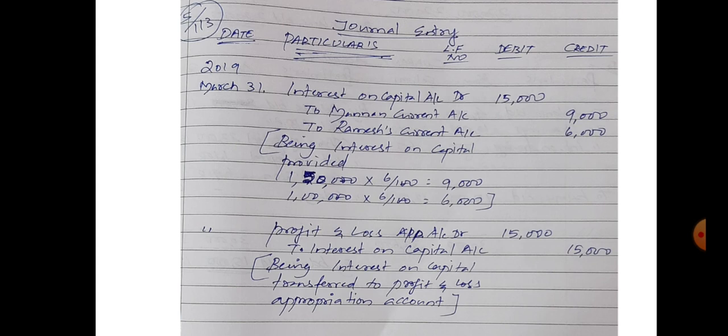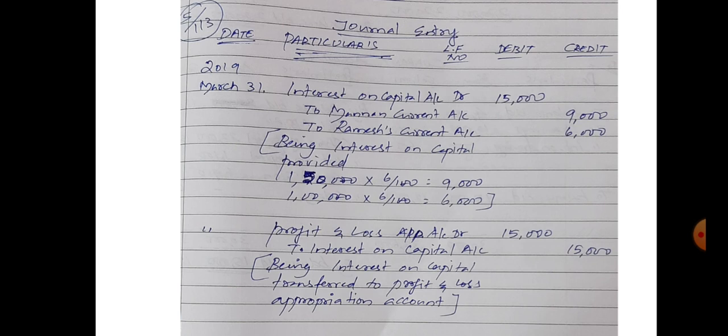On 2019 March 31st, the journal entry is interest on capital account debit to the concerned partners' accounts, here Mannan current account and Ramesh current account.